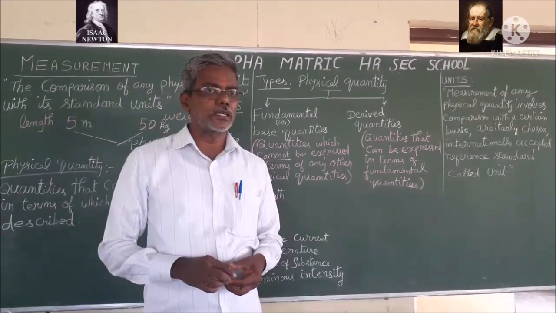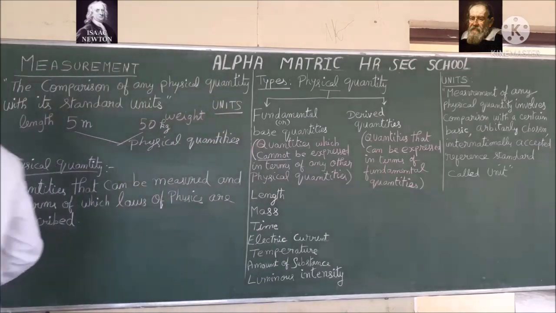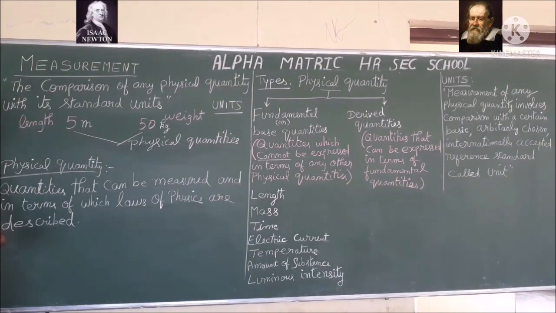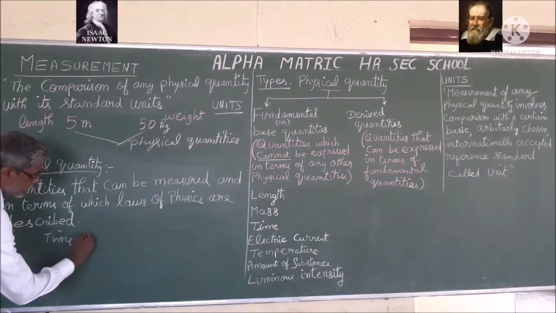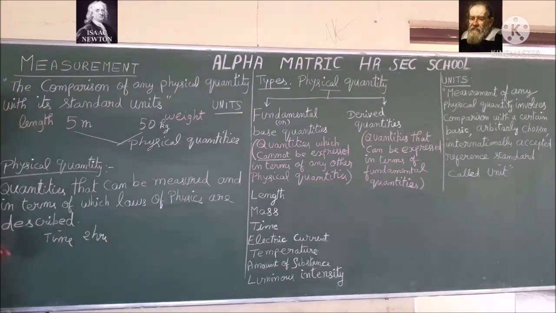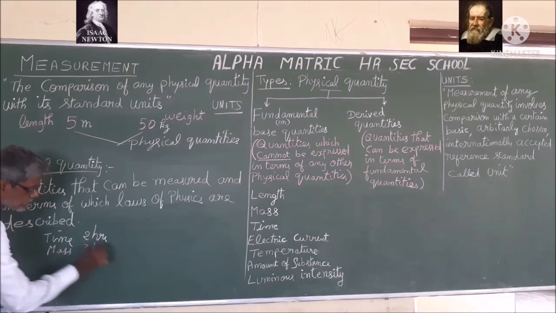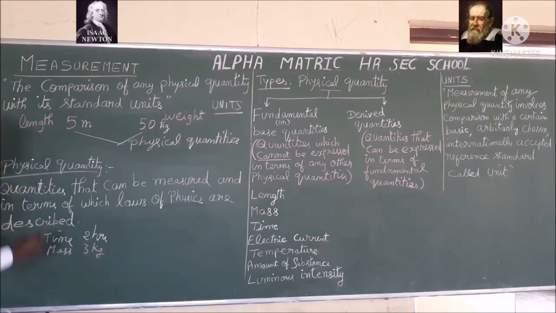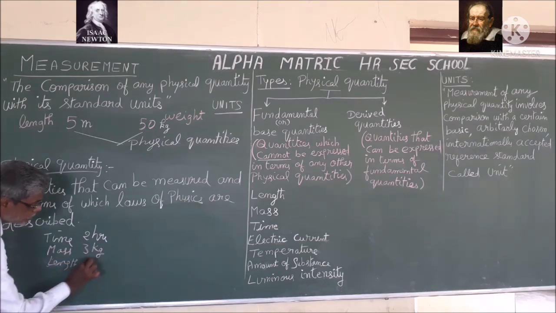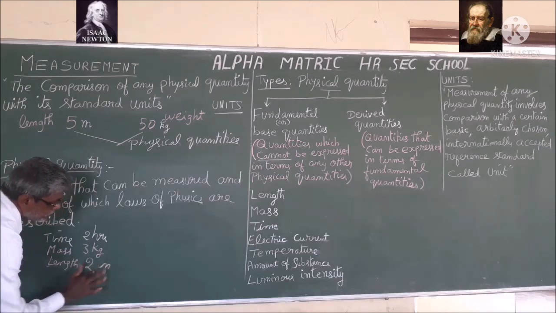Terms we will come across. For example, I am studying for 2 hours. That is time. Then, the mass of any substance will be 3 kilograms. And the length of the rope is 2 meters.